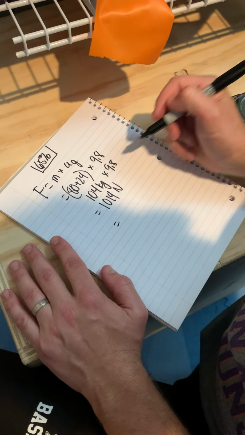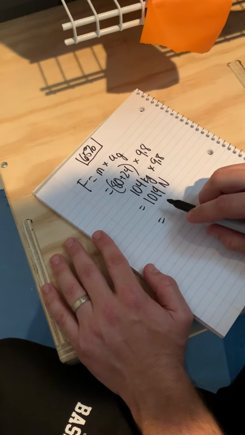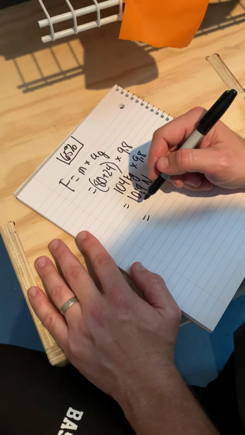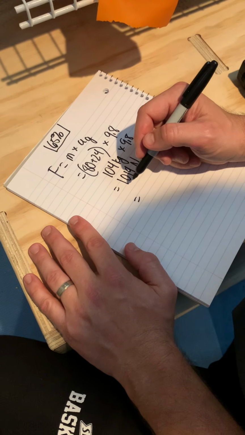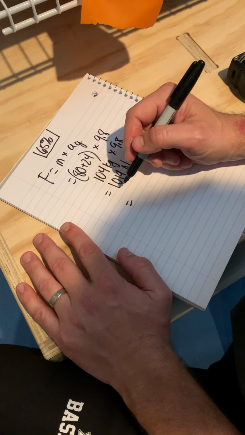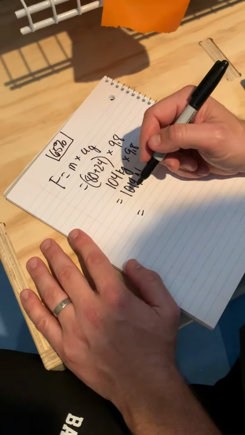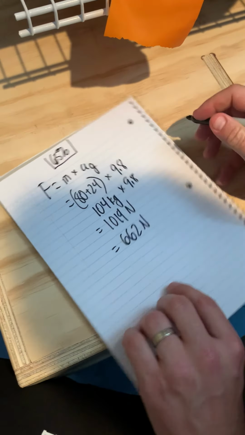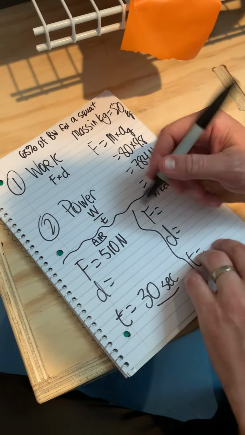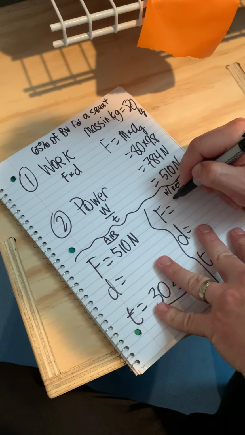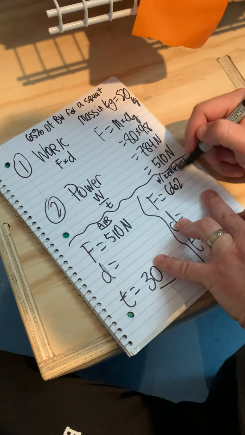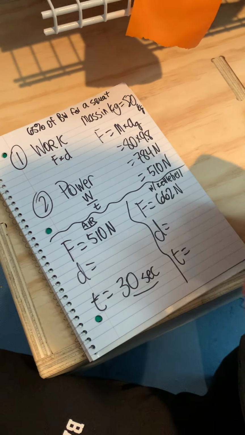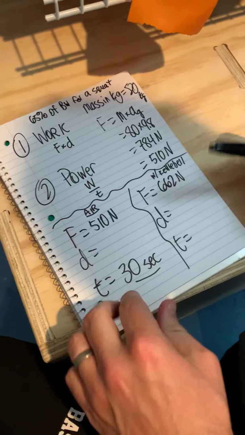Remember the squat is 65% of your body weight. So for the squat, 1019 times 0.65 is 662.35. We'll say 662 newtons. Obviously you can watch this video as many times as you need to. So, 662 newtons.